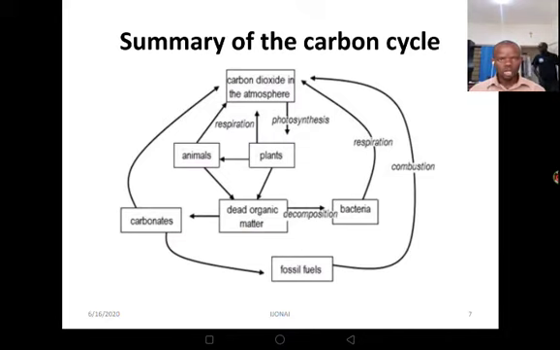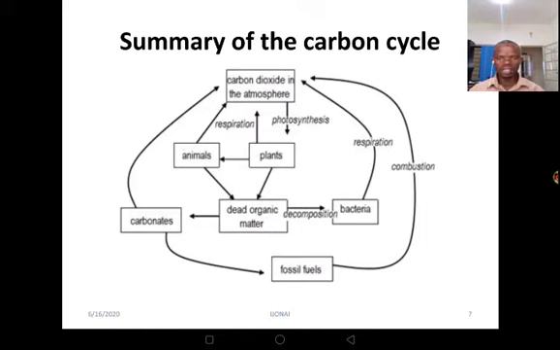Now, when plants make food through the process of photosynthesis, the food is going to be eaten up by the animals, and eventually the animals are going to obtain the starch like we saw in the first place. And remember, this starch contains some carbon.